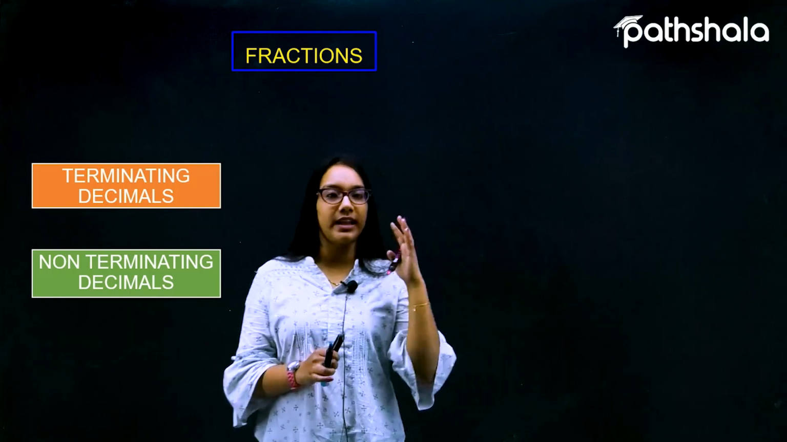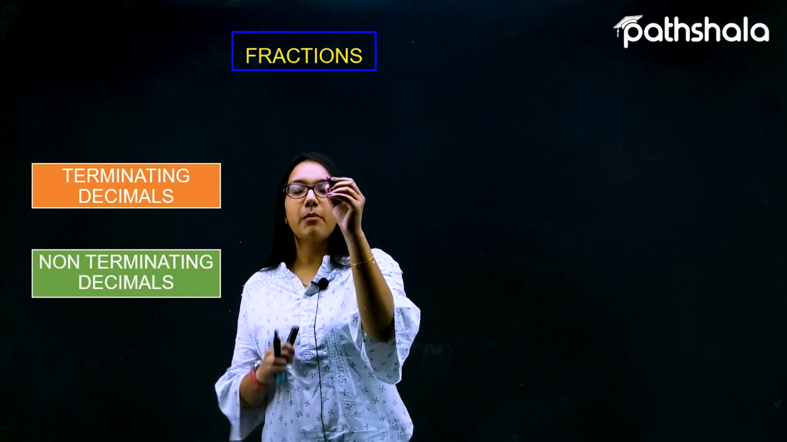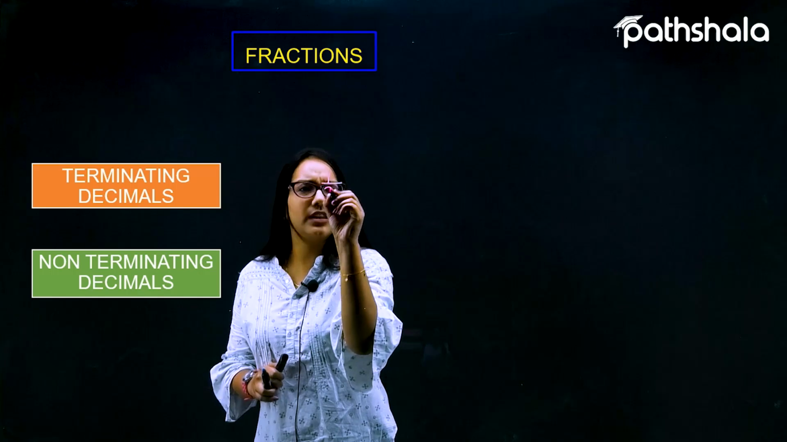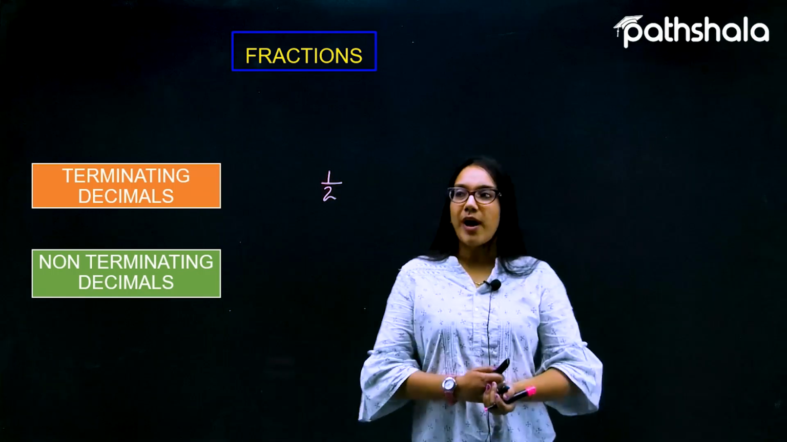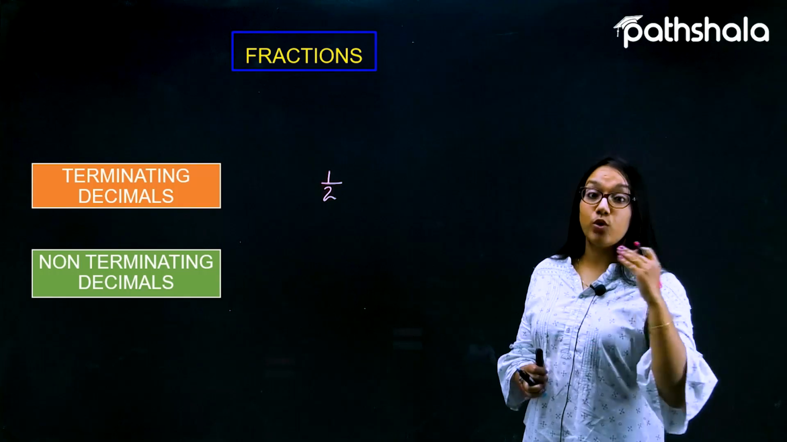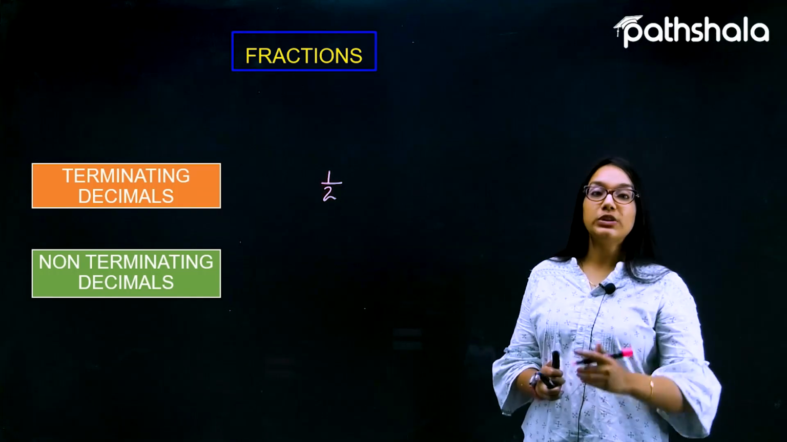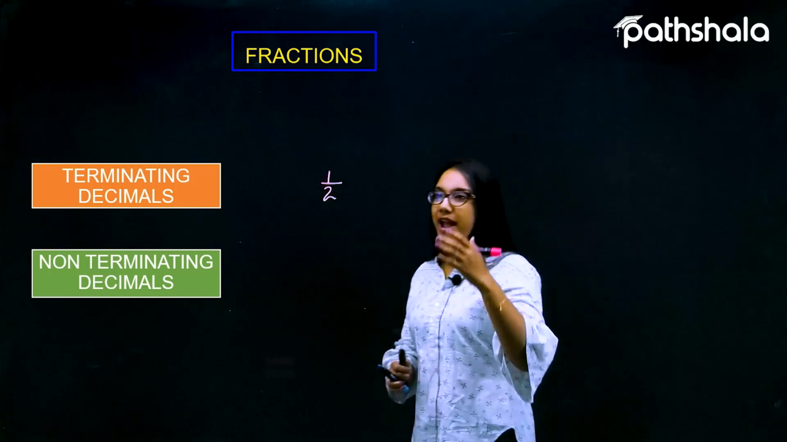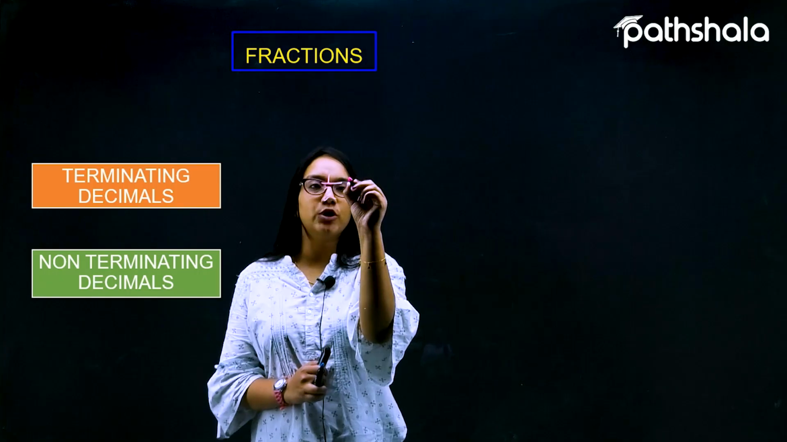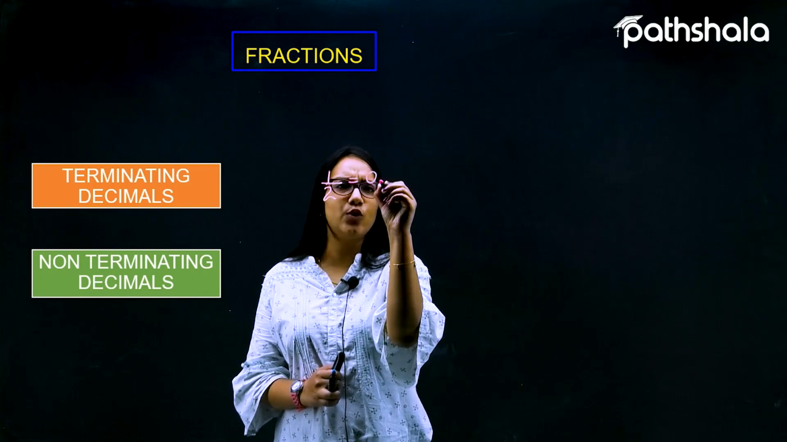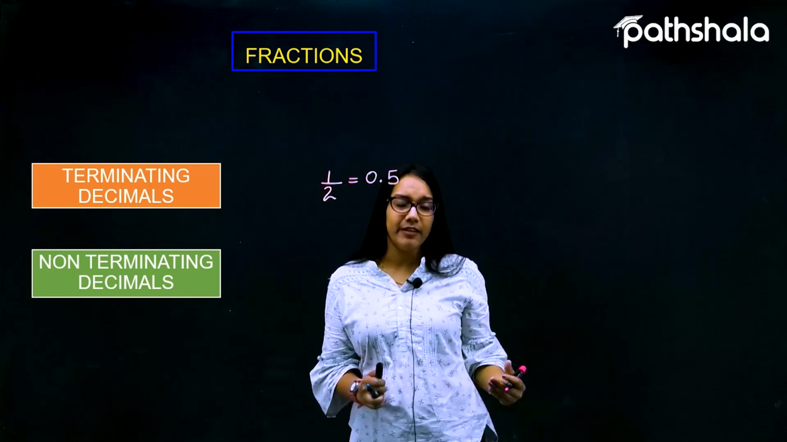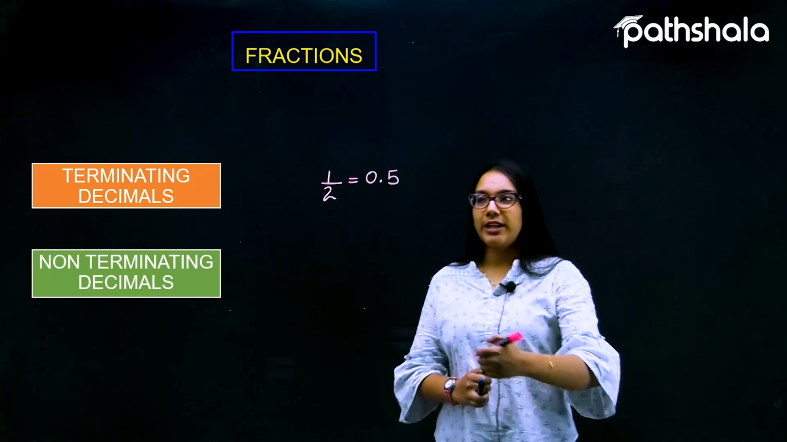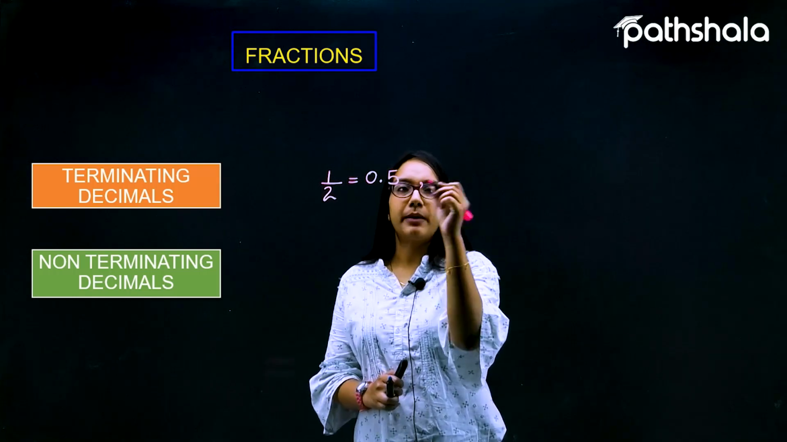Let me take an example. Let us suppose I'm talking about 1 by 2. It is a fraction, and obviously we are aware of the definition of a fraction. Now let's convert 1 by 2 into decimals. So 1 by 2, as we know, can be written as 0.5.